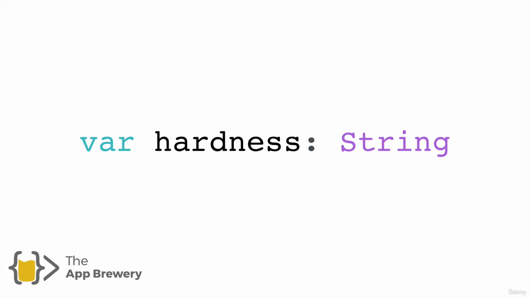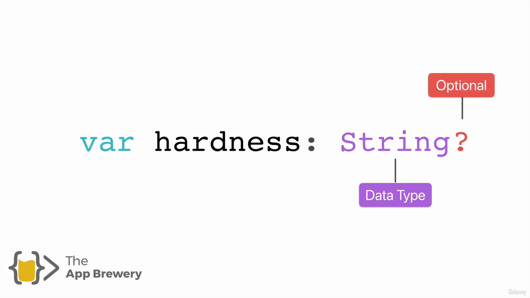So you've seen that when we create a variable, we can specify a data type at the point of creation. So we could add a colon and then add the type of data that this variable, or this container, or cardboard box, is going to store. But then we can add a question mark at the end of our data type to turn it into a completely different data type, and it becomes an optional data type. So now this variable can store a string, or it can simply be empty. It could have no data or store nil.